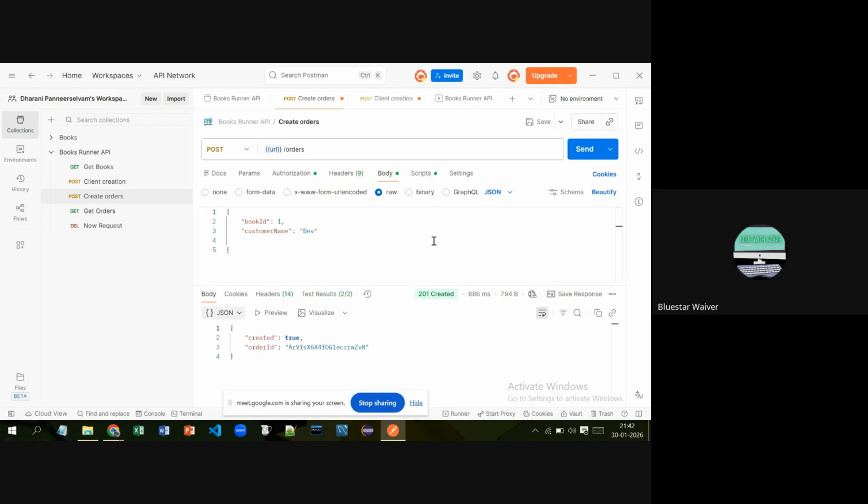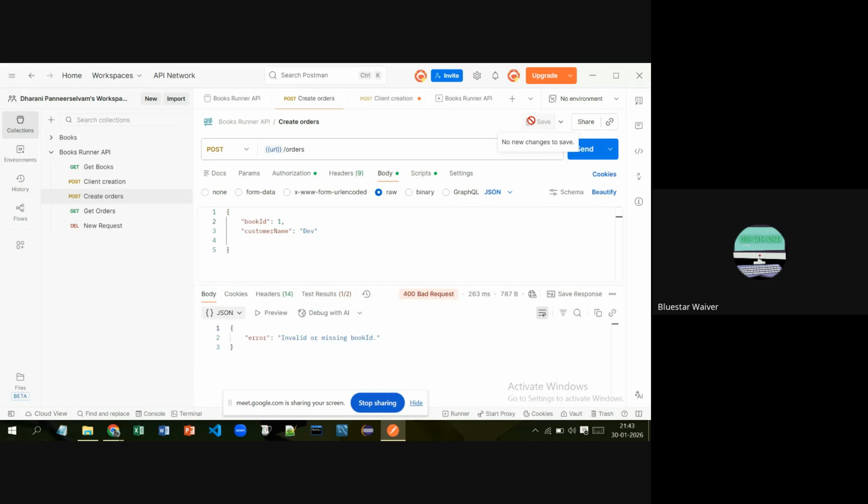If you remove book ID also, just give book D, will it work or not? Let's see. The column should be an exact match with the database. Okay, run it. Invalid or missing book ID. Even if you give a book ID properly, and give customer name as client name, whatever it is, it will still show the same error, because we would have defined it in such a way. Got it?